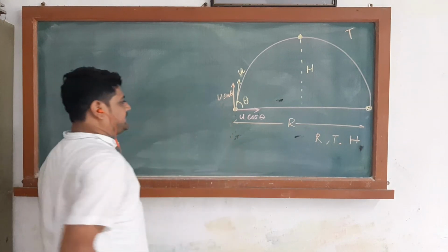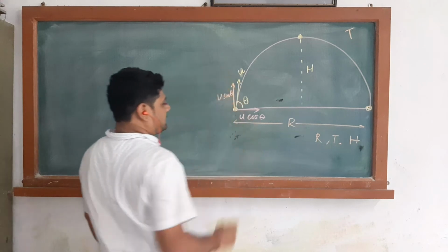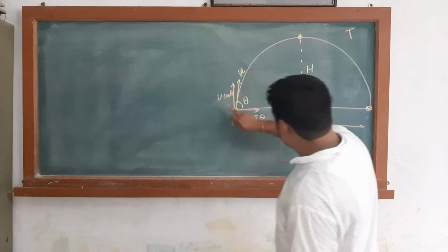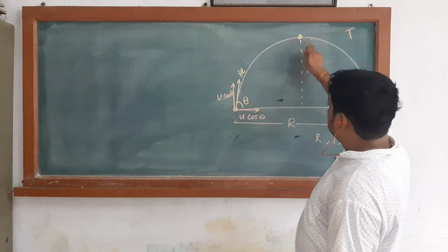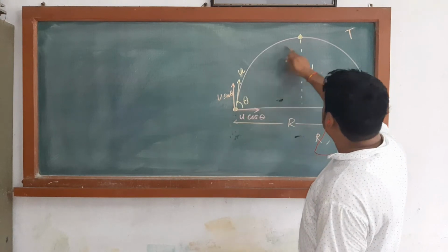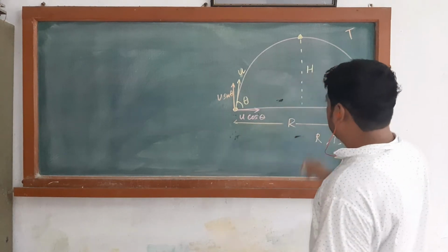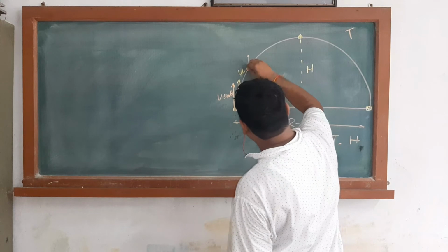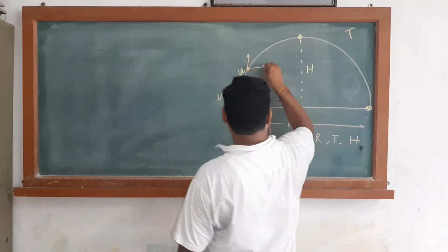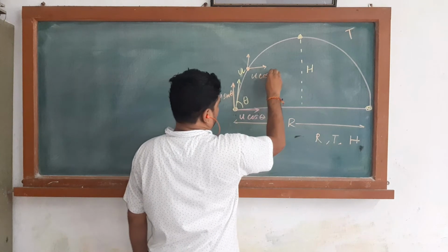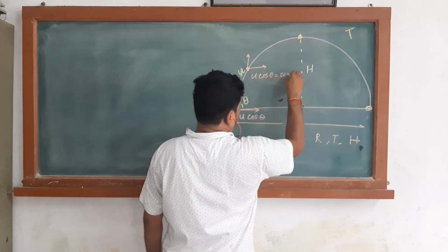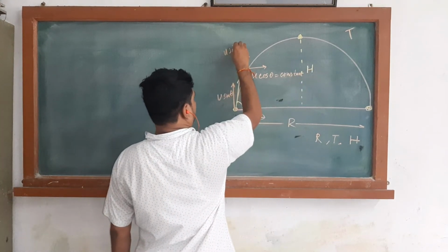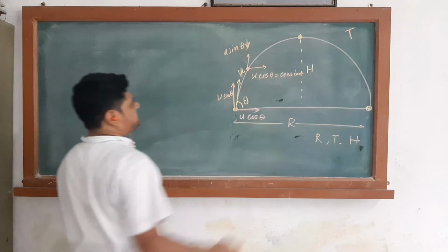Now here u sin theta is the velocity in the upward direction and u cos theta is the velocity in the horizontal direction. So now it starts traveling in this trajectory, which is parabolic in nature. If you look closely, you can see that u cos theta is constant, and u sin theta is gradually decreasing.